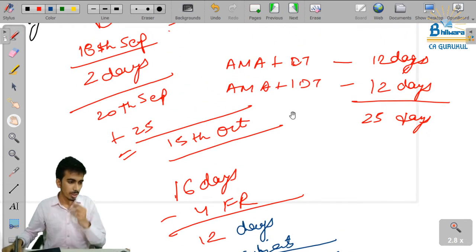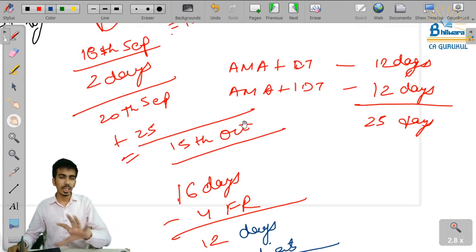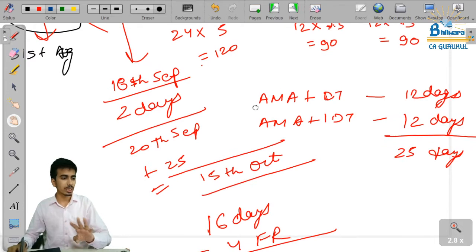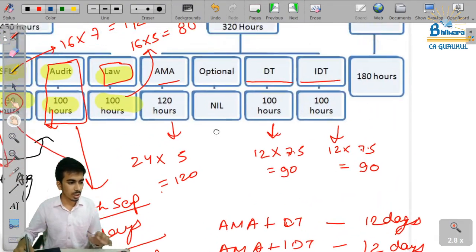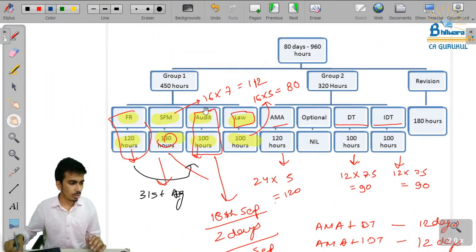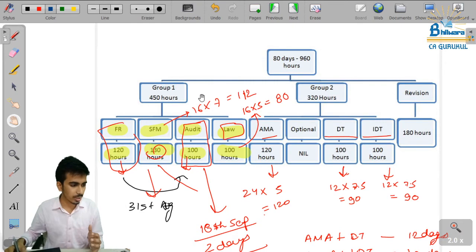Okay, so if you see DT, IDT, audit, law will be revised thrice. So yes, these 12 days now we will revise DT again also. So there is no separate revision time. So this is our major strategy which I have defined.